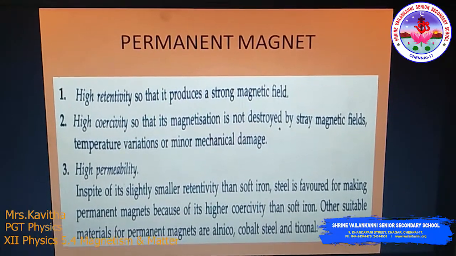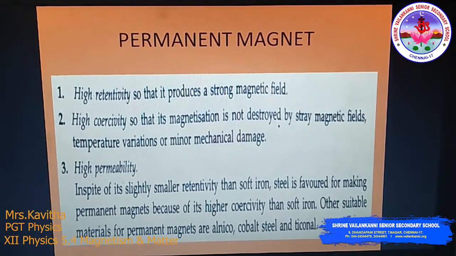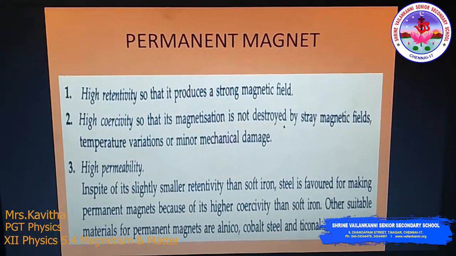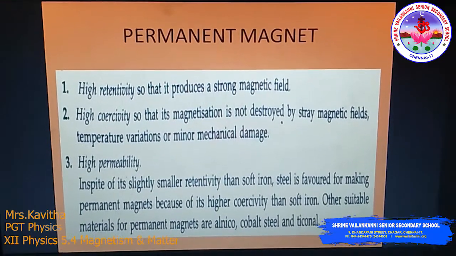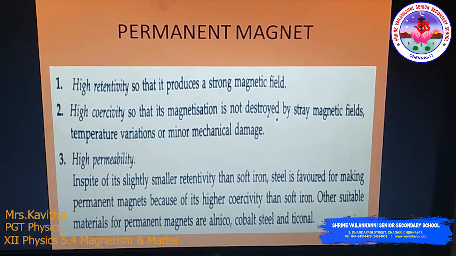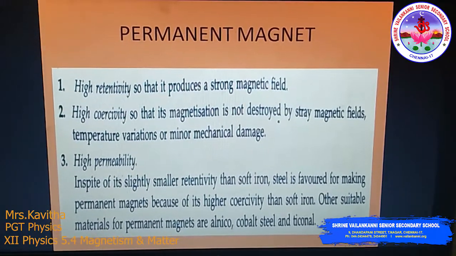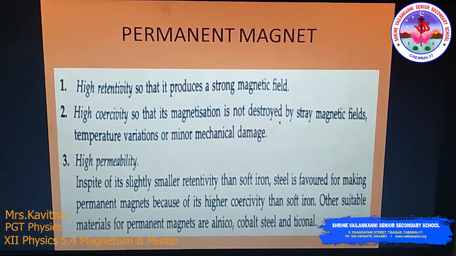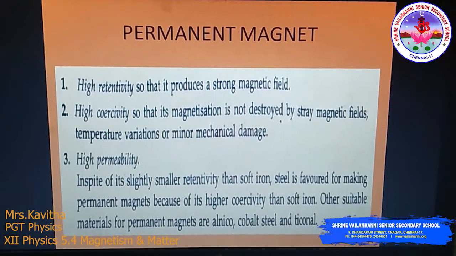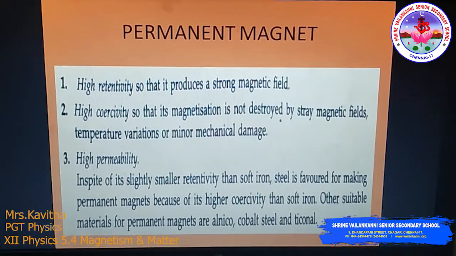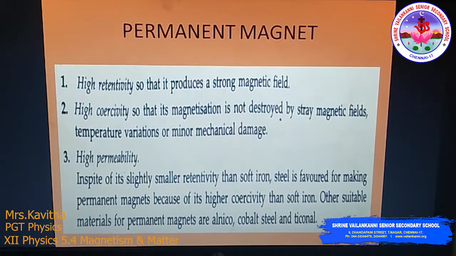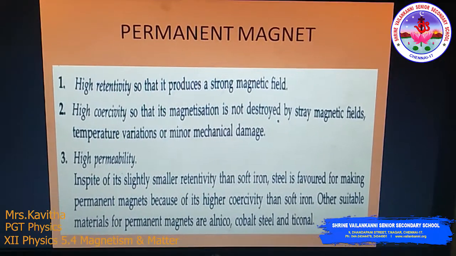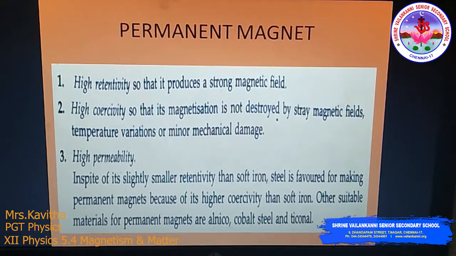High permeability. Steel, in spite of its slightly smaller retentivity than soft iron, is favored for making permanent magnets because of its higher coercivity than soft iron. Other suitable materials for permanent magnets, as given, are cobalt steel.